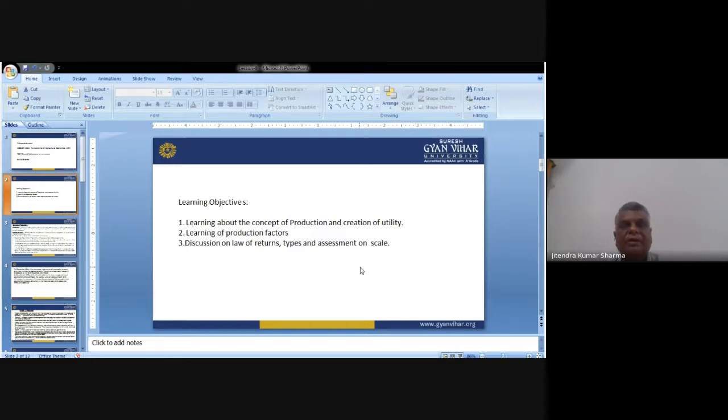Then the discussion of laws. We have discussed the laws that will give us a better understanding: the law of increasing return, the law of constant return, and the law of decreasing return. All these three important laws we have discussed thoroughly, and I hope you will have a better understanding of this particular concept which I have discussed today. And if you have any further query, please ask me.